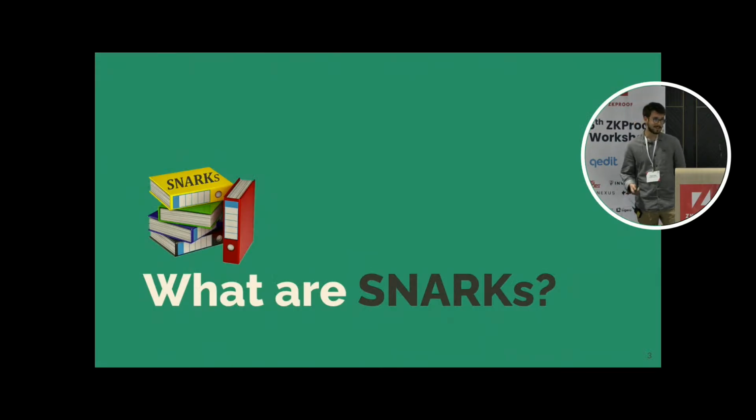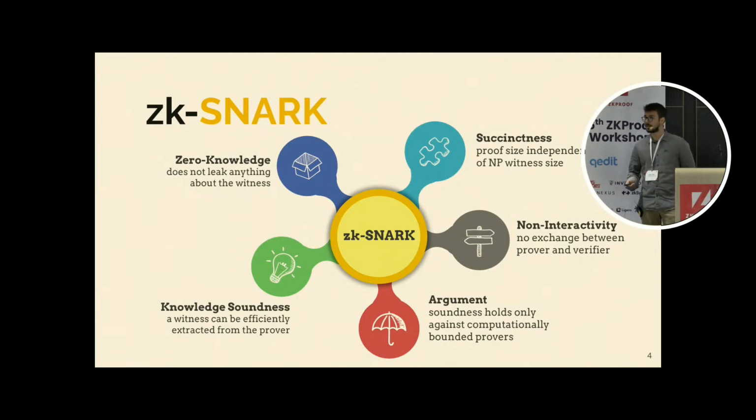As is usual in this kind of talk, we will start with what a SNARK is, what the initials mean. Of course we have succinctness, meaning that the proof size is independent of the witness. We have non-interactivity: there is no exchange between the prover and the verifier besides a final message from the prover, the proof. Argument, meaning that soundness holds only against computationally bounded provers. Knowledge soundness, where a witness can be extracted from a satisfying proof efficiently. And zero knowledge, which means that the proof doesn't leak any information about the witness, the usual things.